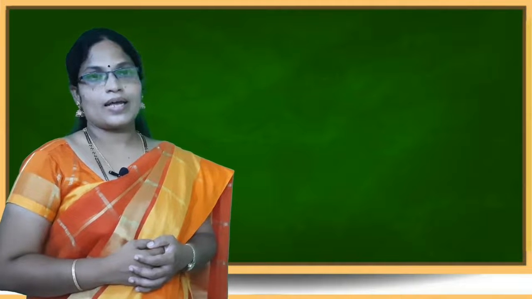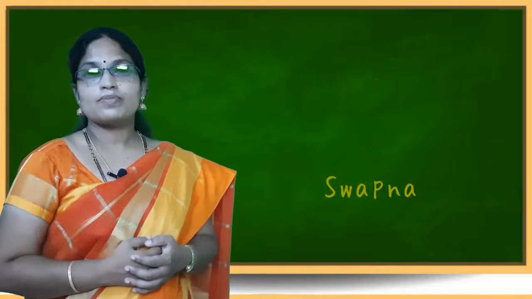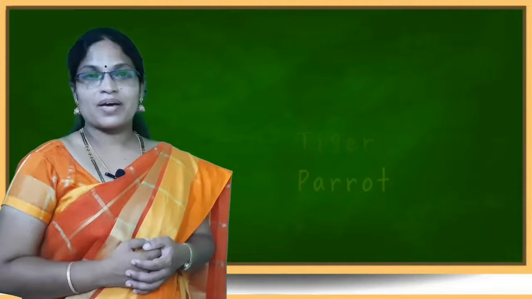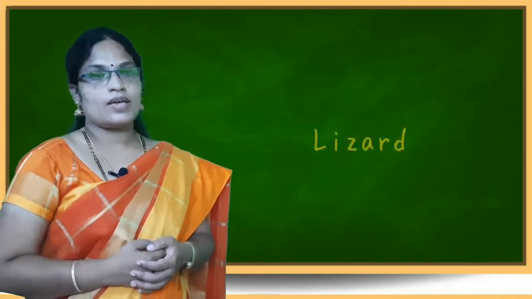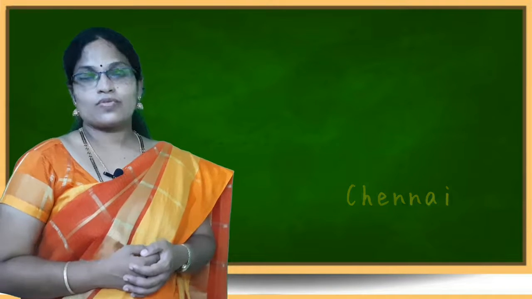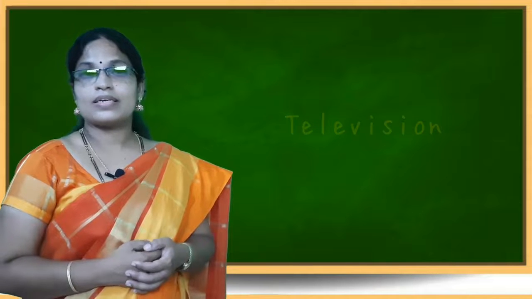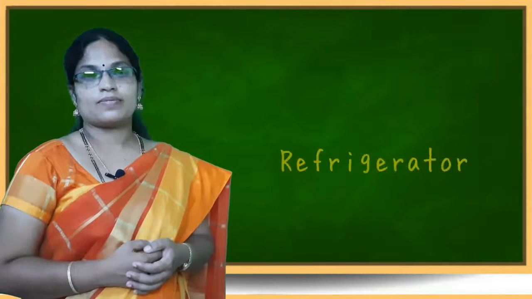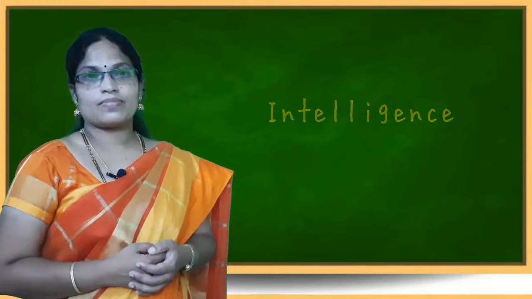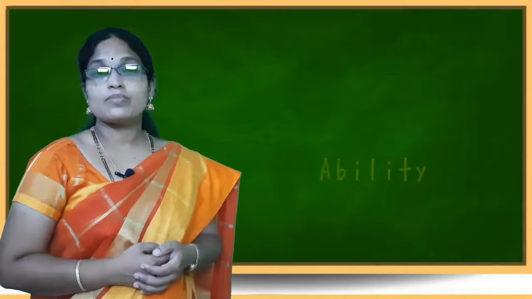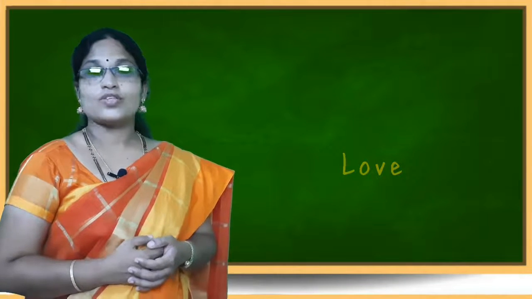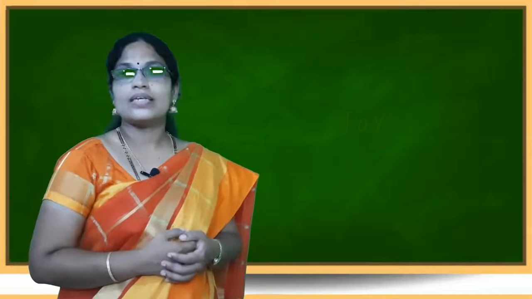Names of persons like Ashok, Swapna; names of other living beings like tiger, parrot, lizard; names of places: Hyderabad, Chennai; names of objects like television, refrigerator; names of ideas: intelligence, ability; and names of feelings: sorrow, love, joy. All these are nouns.